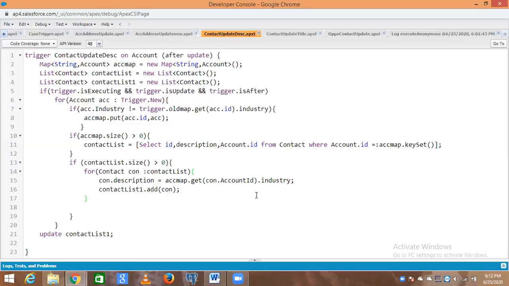Same way we will put the opportunity ID and whole opportunity into a map. Now we will put a size check, whether we have any opportunity with this condition or not. Then at line 11 we will query our contracts, and then we will put the operation on those contracts.